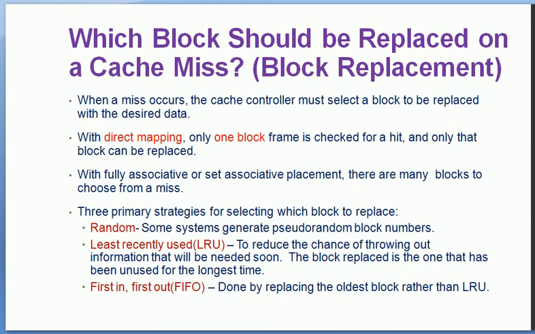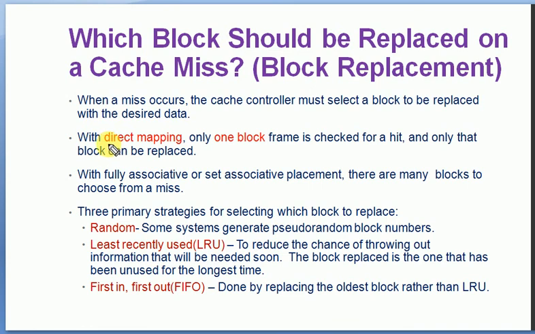Now we have block replacement. Whenever there is a miss, if the data is missing in the cache, something has to be replaced: the existing content from the cache is moved back to the primary memory, and the data or block is taken from the primary memory into the cache memory. So which one can be selected for replacement? Whenever a miss occurs, the cache controller must select a block to be replaced.